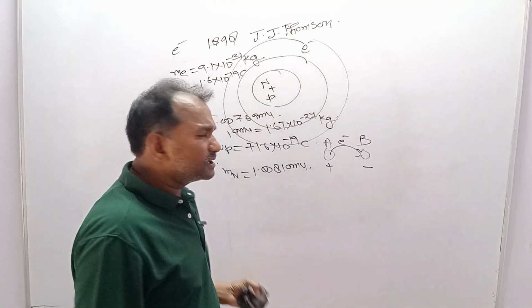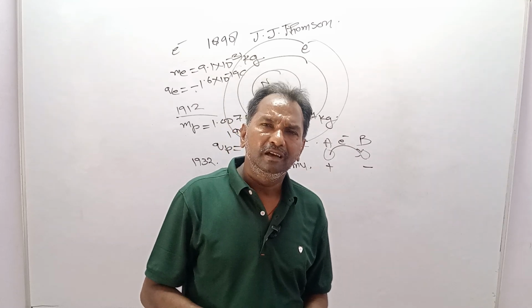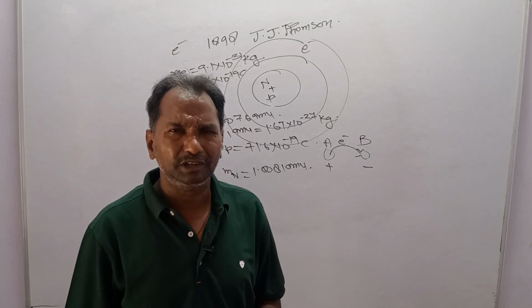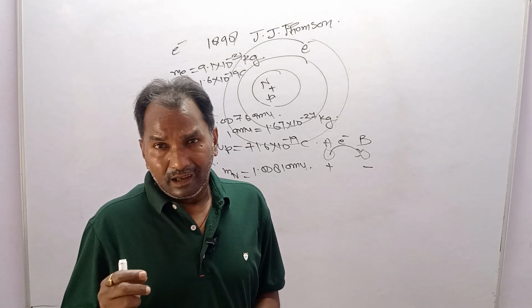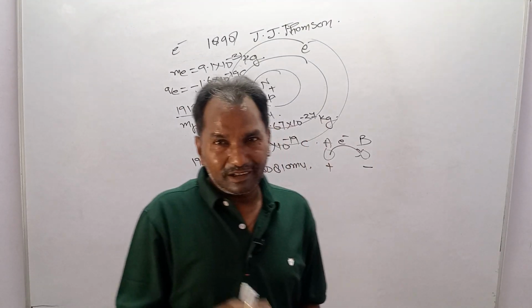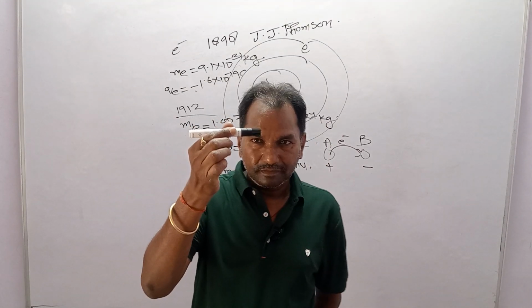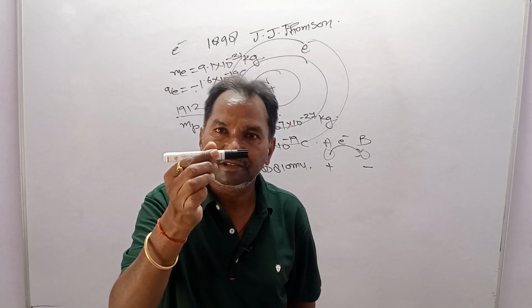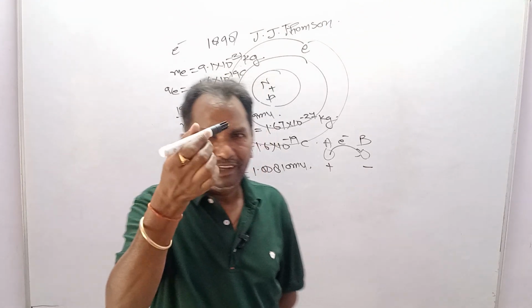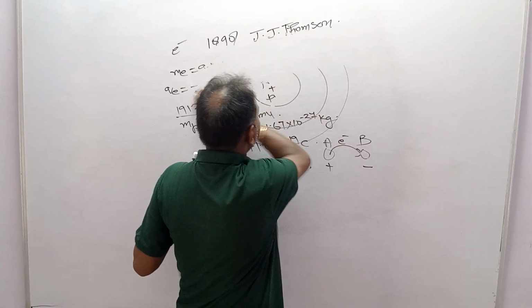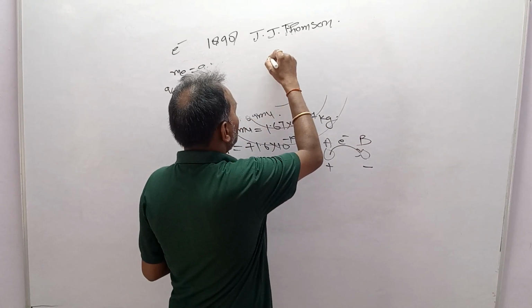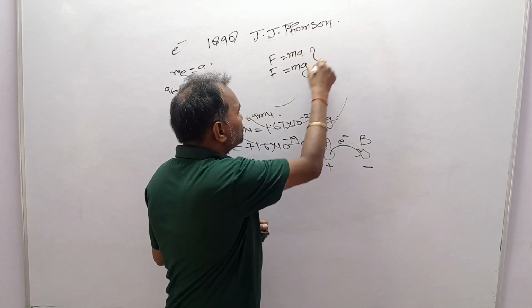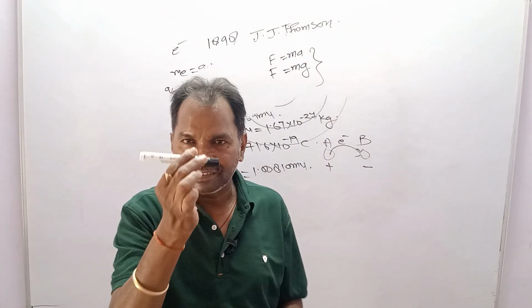Dear students, we are simply talking about the charge. My question to you is a very important question. Just try to think, even I do not know the answer to that. Let it be an electron. Then the mass of the electron can be recognized very simply, in two ways, either F equal to m into a or F equal to mg. From these two methods, you can find the mass.